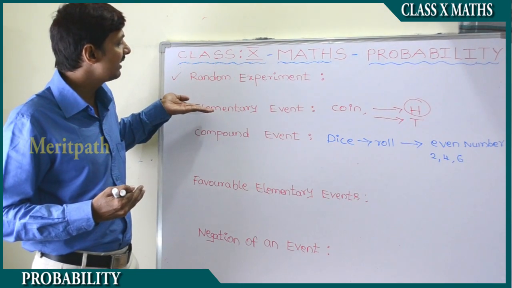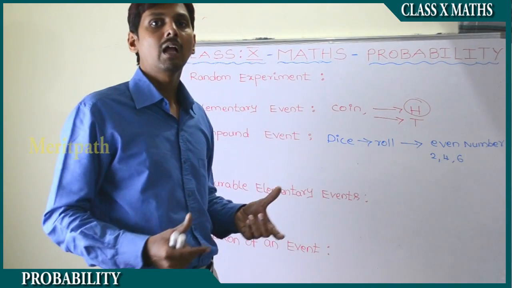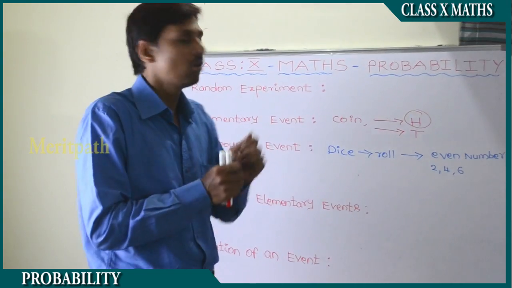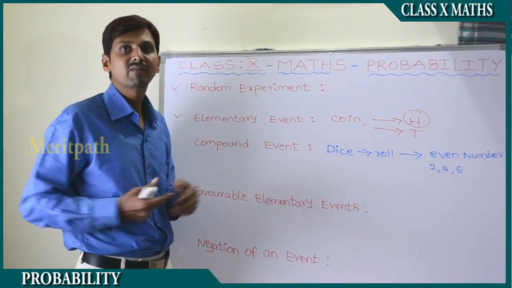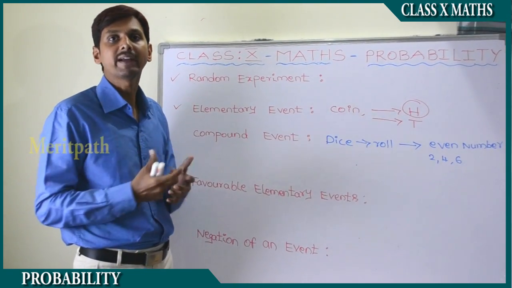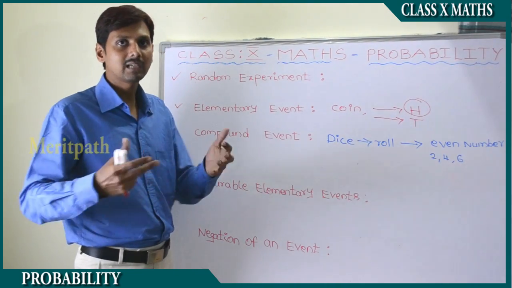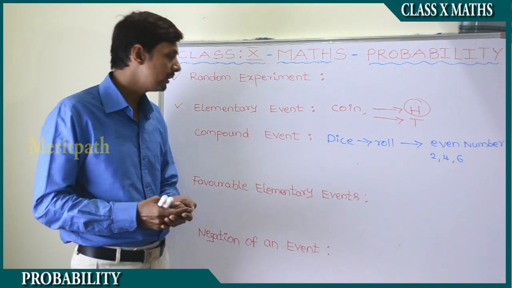And previously we took the example when we toss 2 coins and get head-head, head-tail. What we are getting from tossing 2 coins is also known as a compound event.